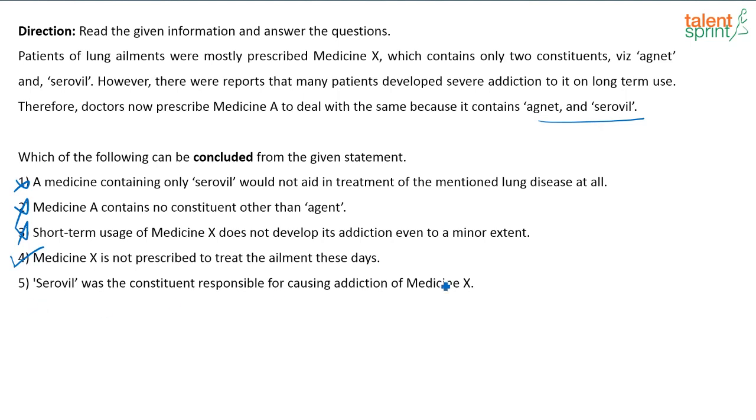And cerovil was the constituent responsible for causing addiction of medicine X. Might be that's true, but we are not sure. So this is also not a correct conclusion. So the correct conclusion is option 4. Medicine X is not prescribed to treat the ailment these days.